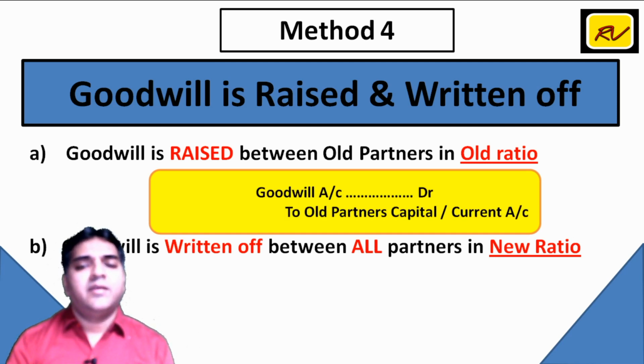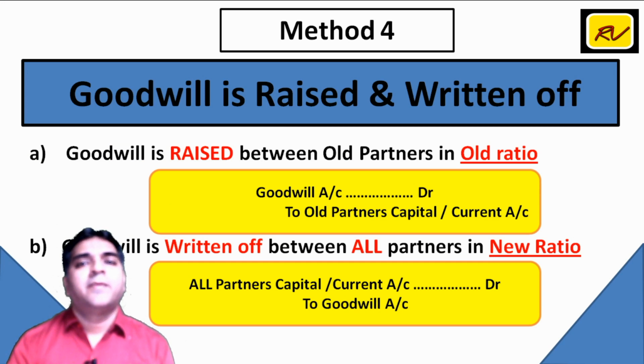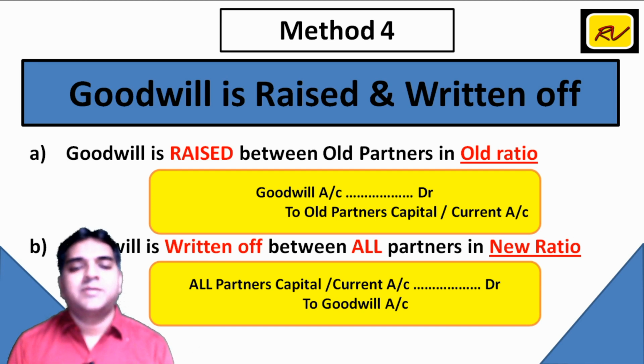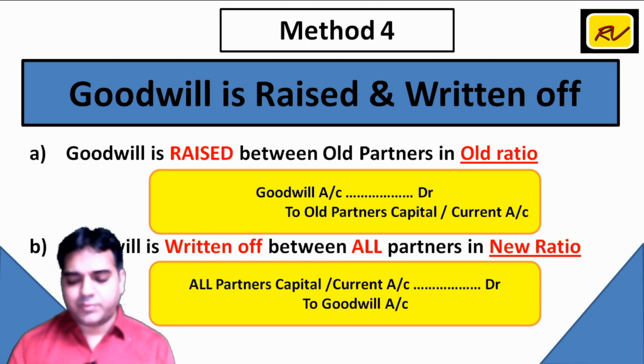Goodwill is now to be written off. It is to be closed. However, it is closed in the new books of accounts. Accordingly, it is closed in the new ratio. पहले गुडविल को डेबिट किया था, अब हमें गुडविल को बंद करना है. अगर हमें गुडविल को बंद करना है तो गुडविल अकाउंट विल बी क्रेडिटेड. However, this goodwill will be distributed between all partners. Accordingly, the journal entry is all partners capital or current account debit to goodwill account.